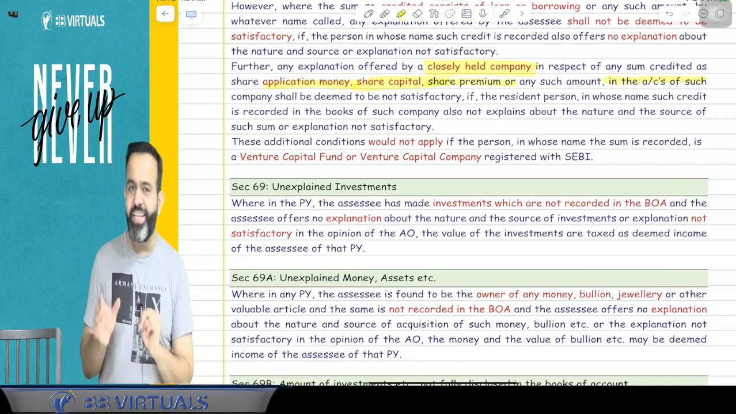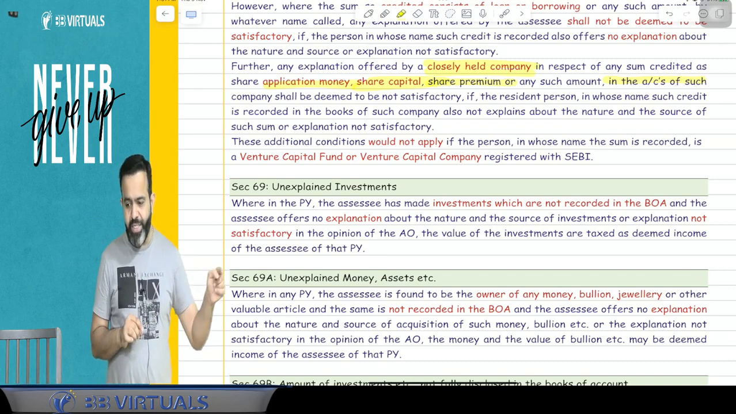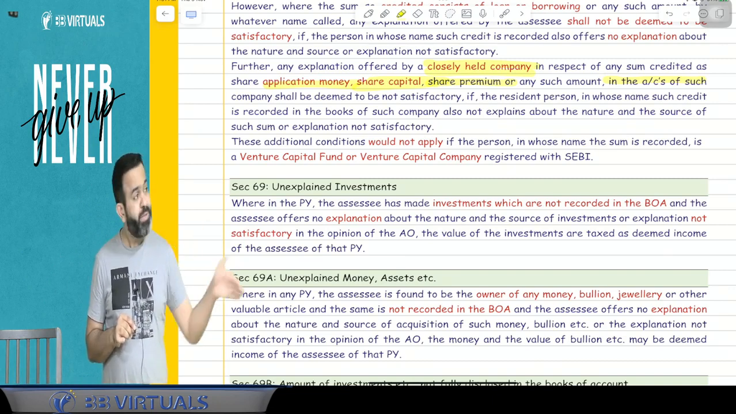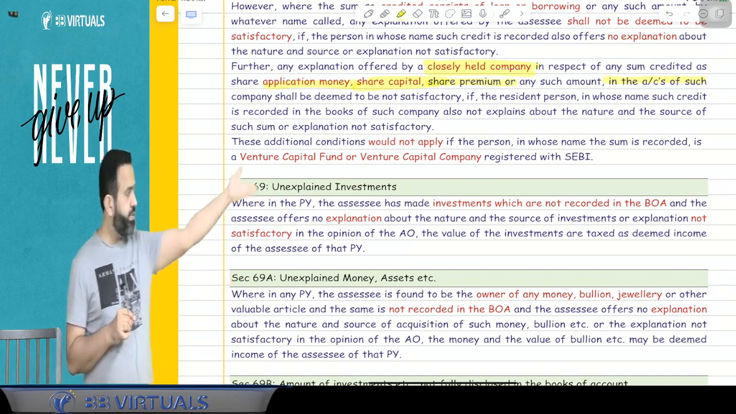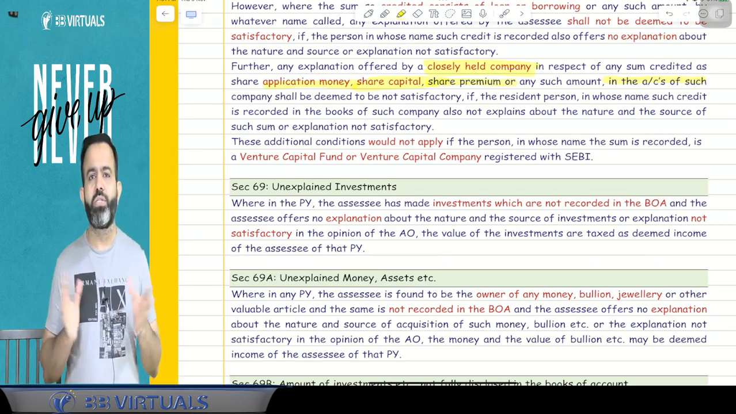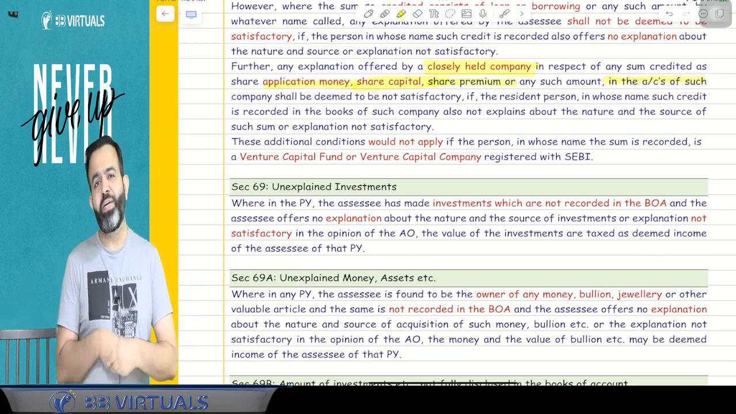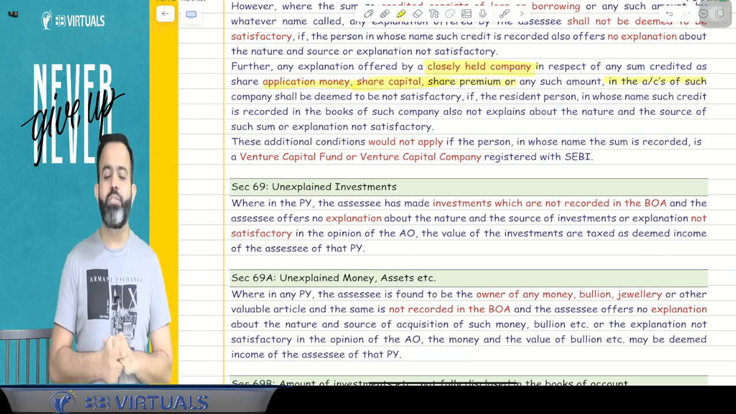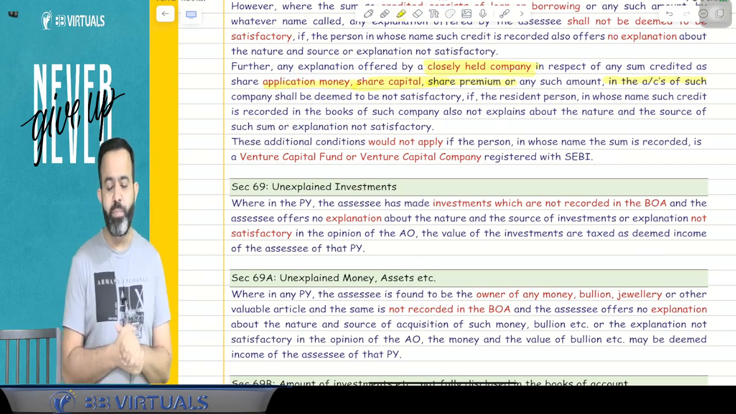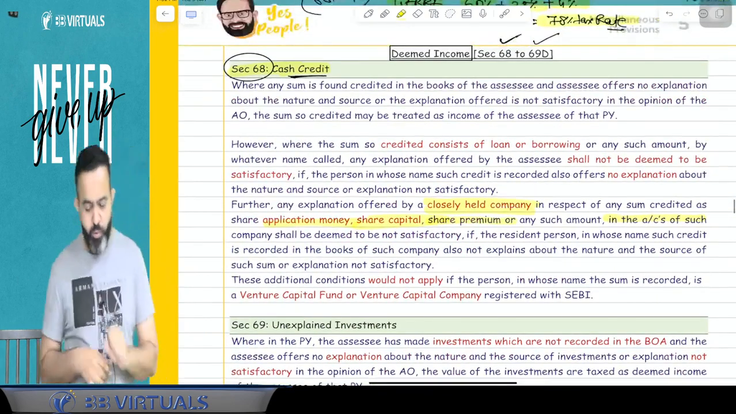So here they are saying that if a closely held company receives any share application money, share capital or share premium from any person, and that person is not able to explain, then it is assumed that the company's explanation is not satisfactory, and in the hands of the company it is going to be taxable. You got my point or not? Yes. So try to understand what this section says.